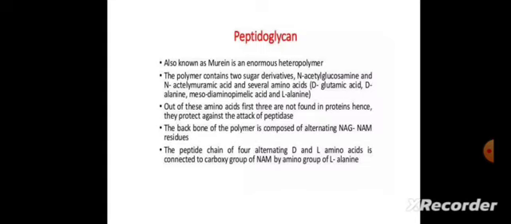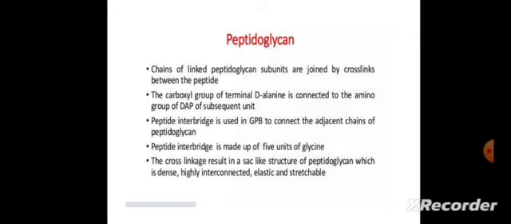The backbone of the polymer is composed of alternating NAG and NAM residues. The peptide chain of 4 alternating D and L amino acids is connected to the carboxyl group of NAM by the amino group of L-alanine. Chains of linked peptidoglycan subunits are joined by cross links between the peptides. The carboxyl group of terminal D-alanine is connected to the amino group of DAP of the subsequent unit.